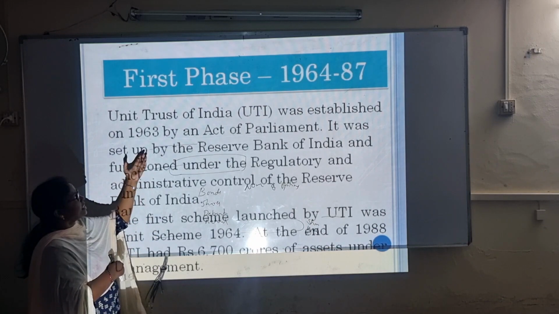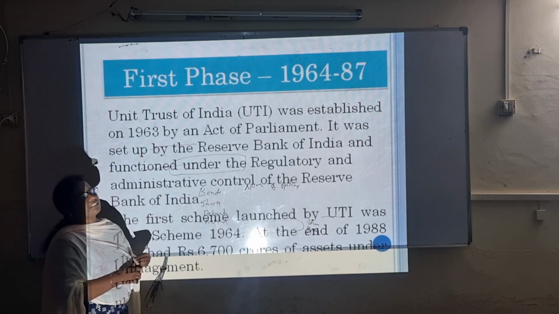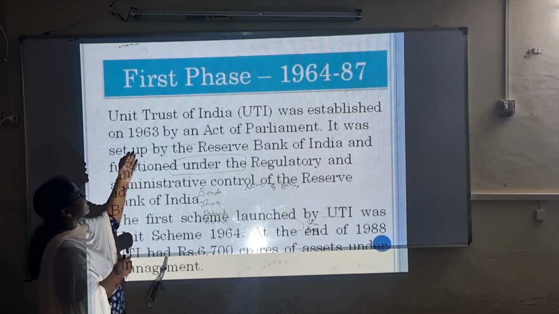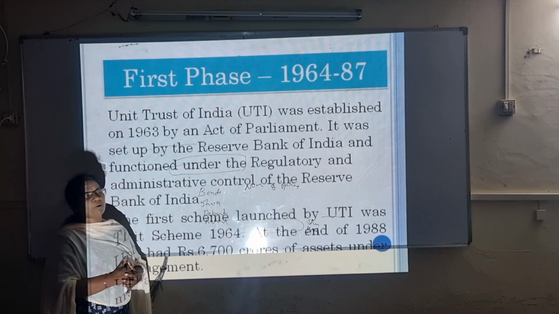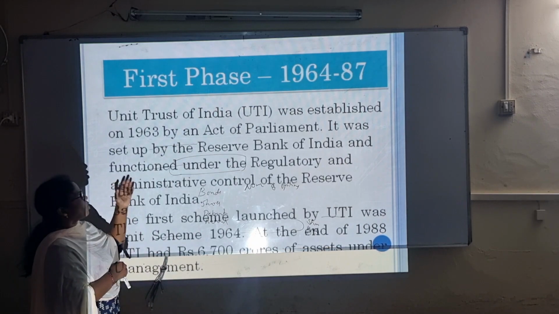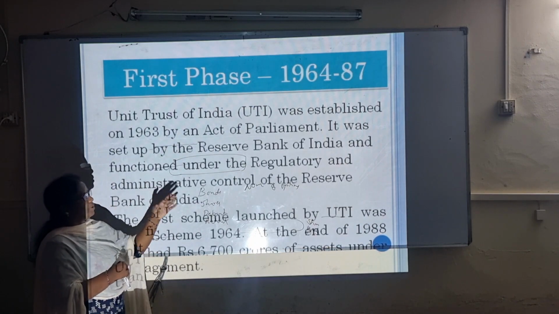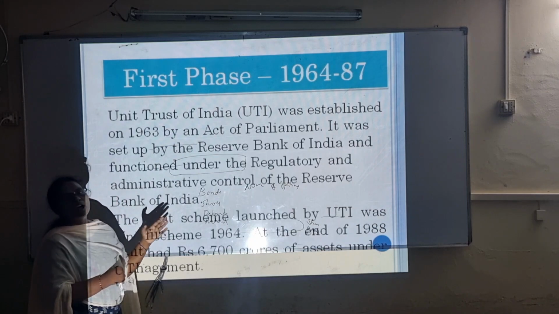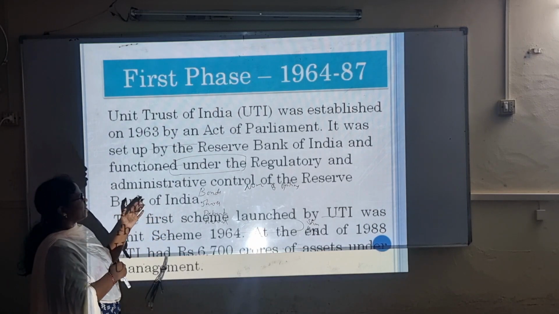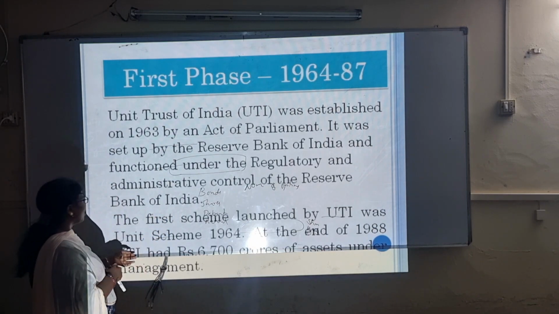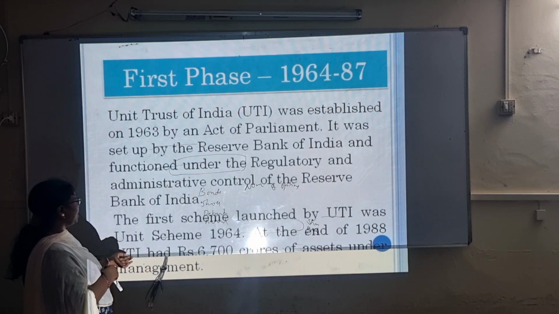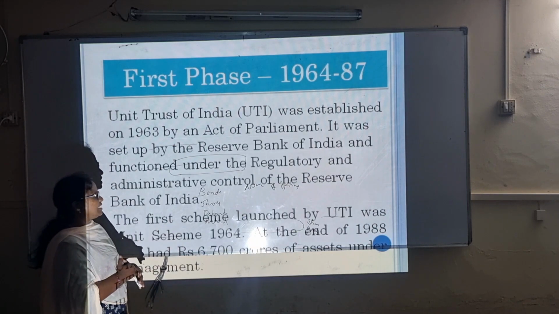So first it was started with the help of the Unit Trust of India, which was established in the year 1963 with the Act of Parliament, with the help of RBI and the Government of India, under the regulation of the Reserve Bank of India. The first scheme launched by UTI was Unit Scheme 1964.